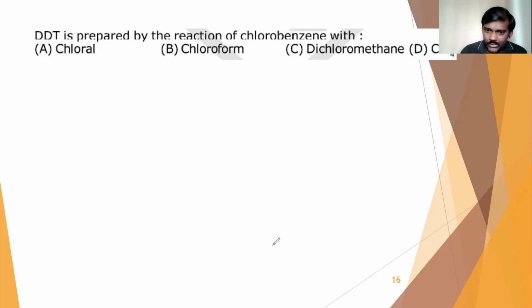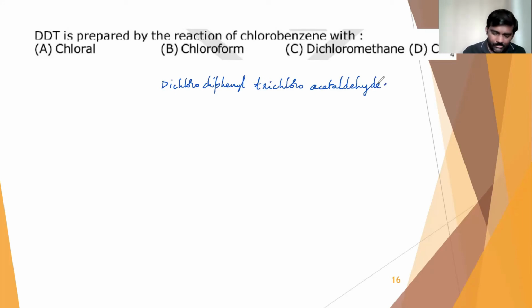Dichloro diphenyl trichloroacetaldehyde. The preparation of DDT will be done using chloral, that is trichloroacetaldehyde. Trichloroacetaldehyde is chloral, that is the commercial name for that.